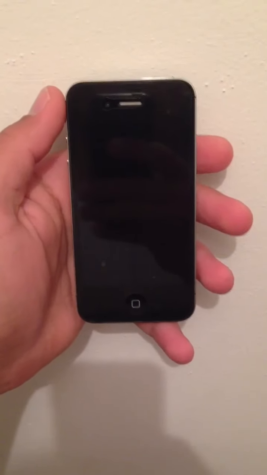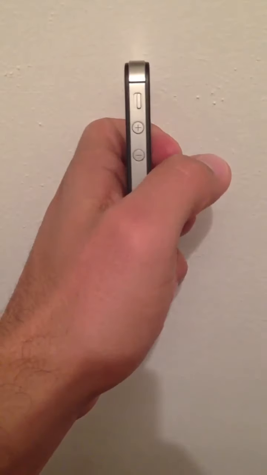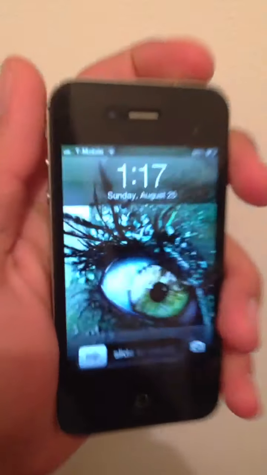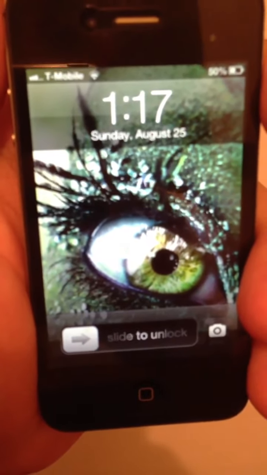Hey YouTube, today I'm gonna show you how to fix a problem with the iPhones. This is the iPhone 4S through AT&T, but it's factory unlocked to T-Mobile, as you guys can see.